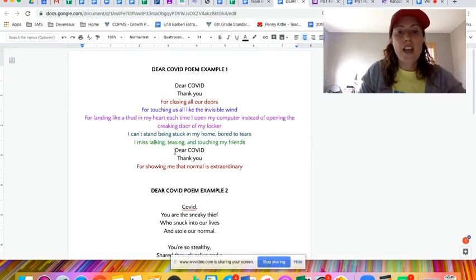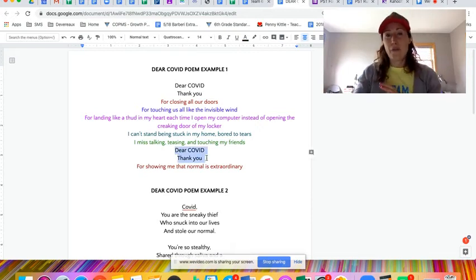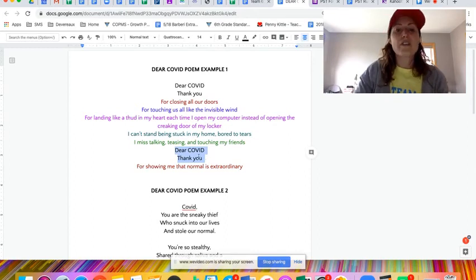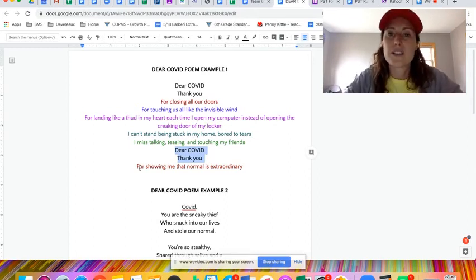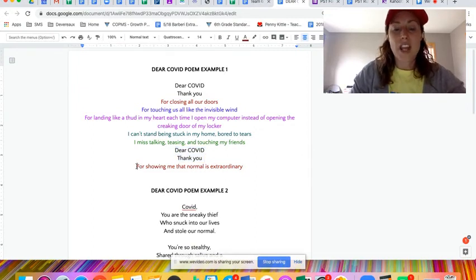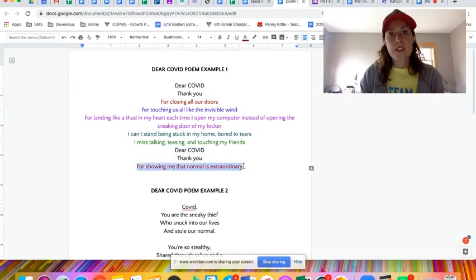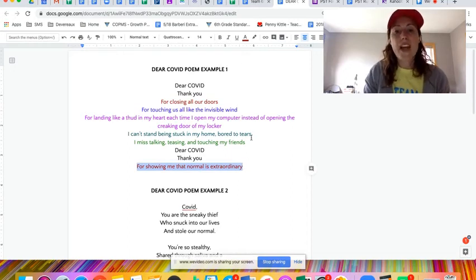Dear COVID, thank you. So I repeated and included those 2 lines from the beginning for showing me that normal is extraordinary. So that again is personification, that COVID is showing me something when COVID is just existing, but I'm learning from this experience. That's how it's personification. So that's my example poem.